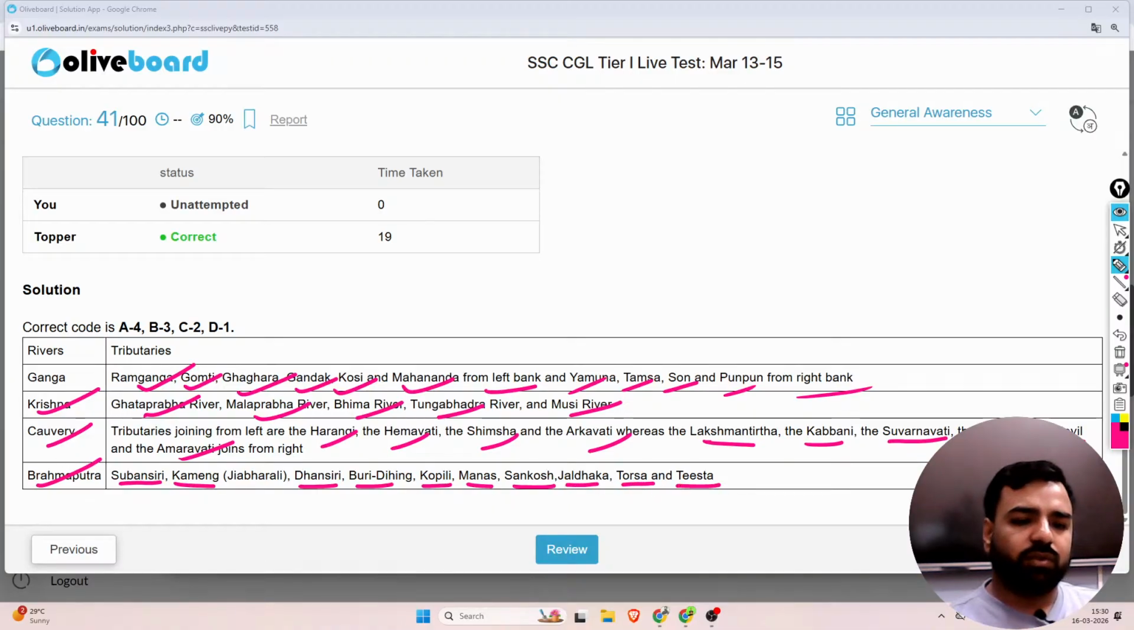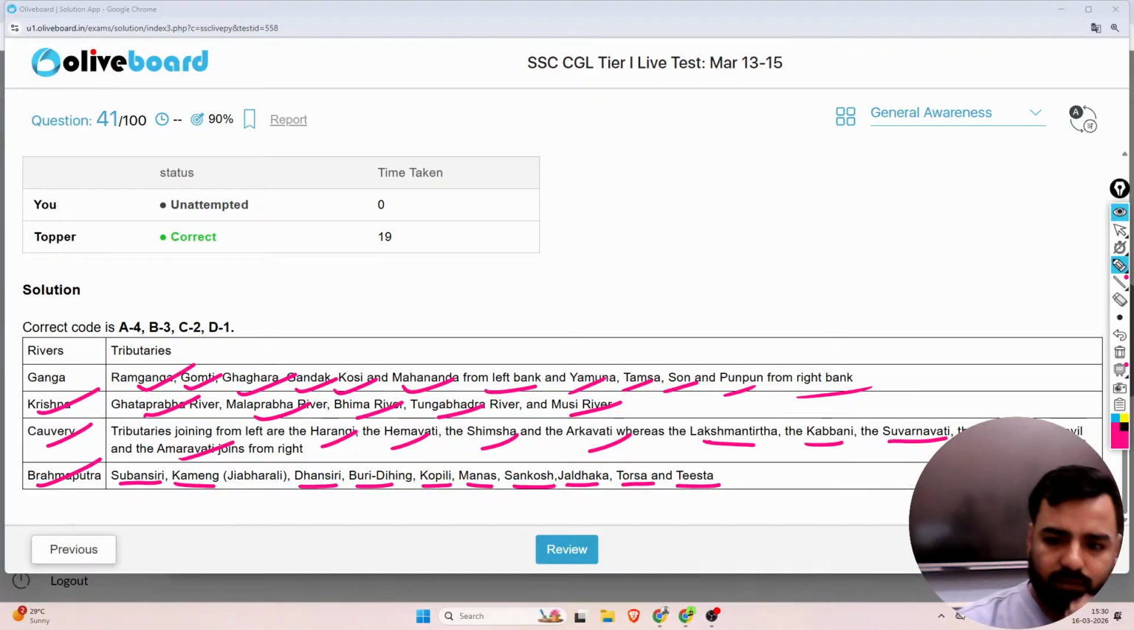So these are for Brahmaputra. So please remember these are important ones, and if you want you can take the screenshot also because it is going to be very beneficial for the examination. Fine. Next.